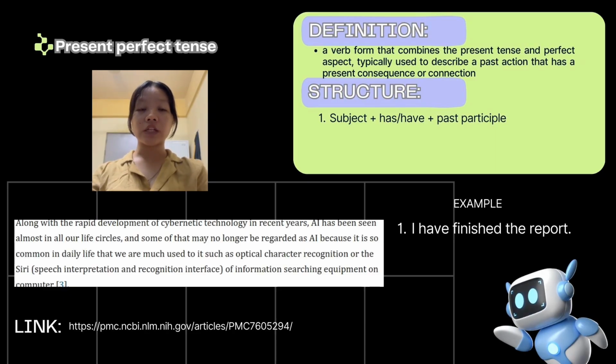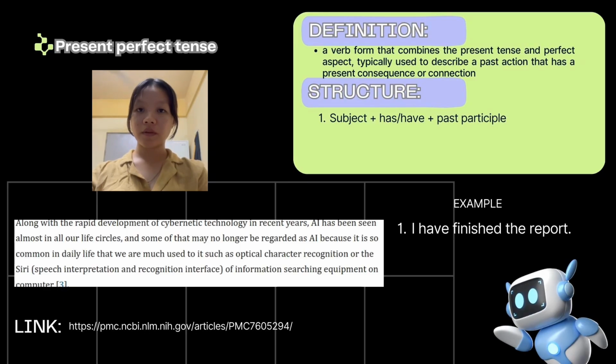And this is the structure of using present perfect tense. The structure is subject plus has or have plus past participle. So this is the example of present perfect tense. The example is I have finished the report. And as you can see here, the subject is I, and using have, and the past participle is finished the report.